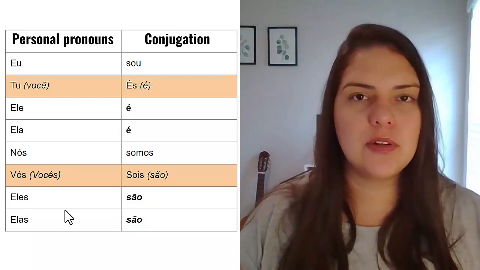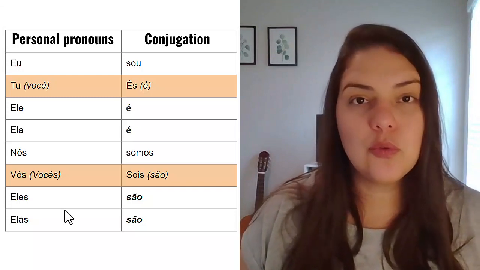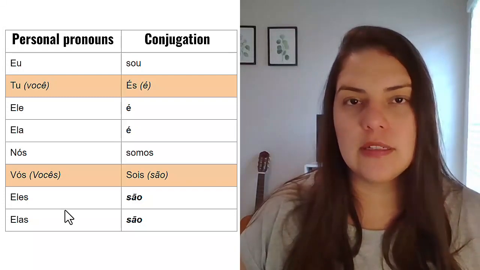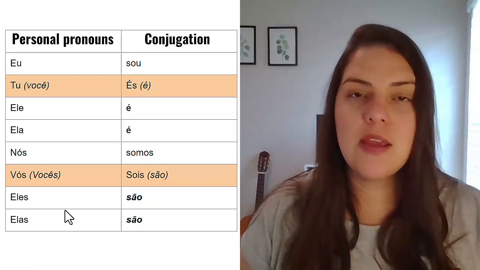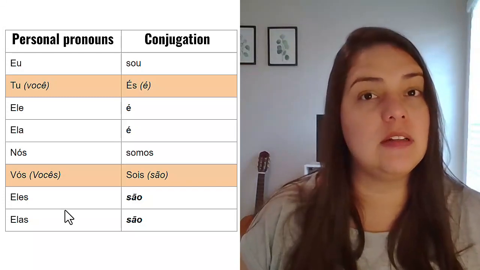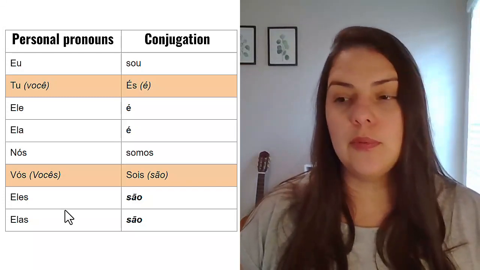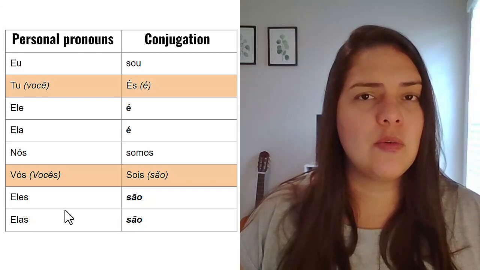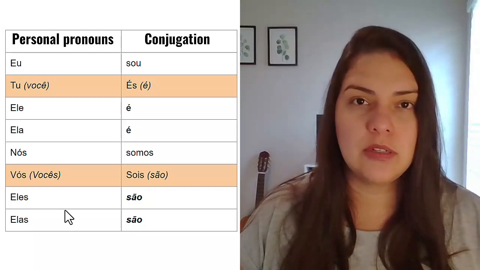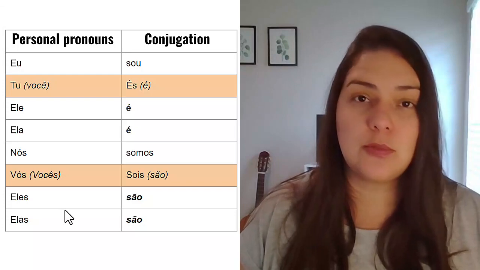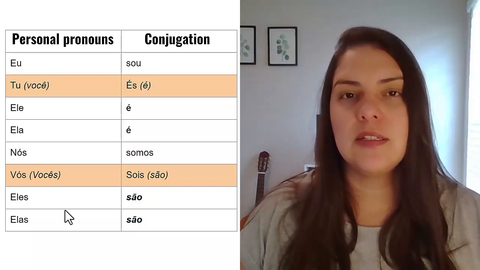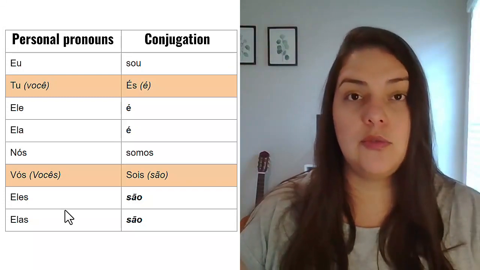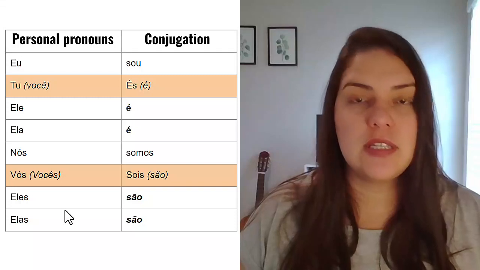Now that we've covered the pronouns, I need to touch on tu and vós. Normally in Brazil, we don't really use tu and vós very often. There are certain cities in Brazil where you use tu more often than in other places. So for example, if you go to Rio or Recife, which is in the Northeast, or if you go to the southern part of Brazil, to Porto Alegre, and probably in other parts of Brazil, but at least these three places, it's more common to use tu to refer to someone, to talk to you, than in other cities of the country.